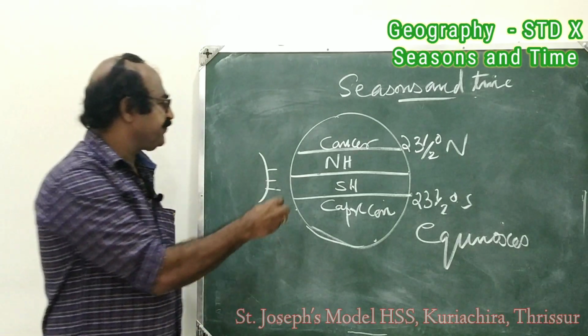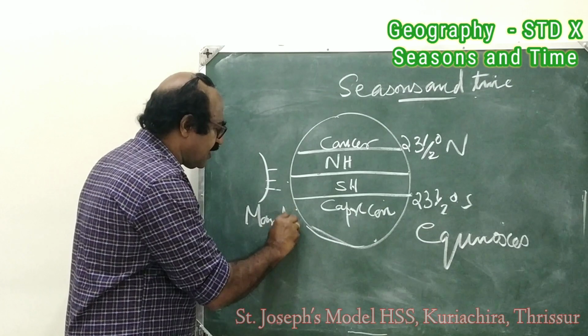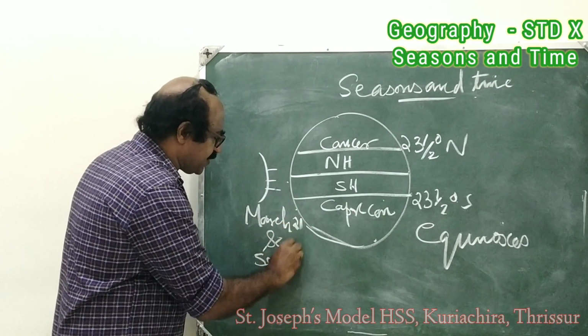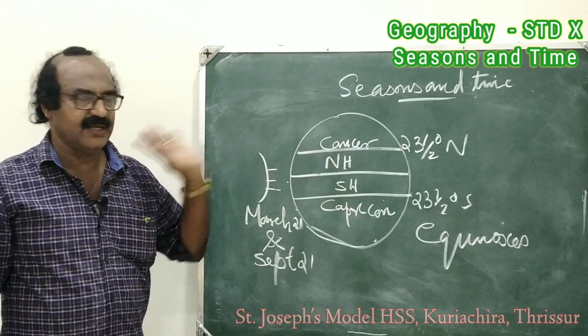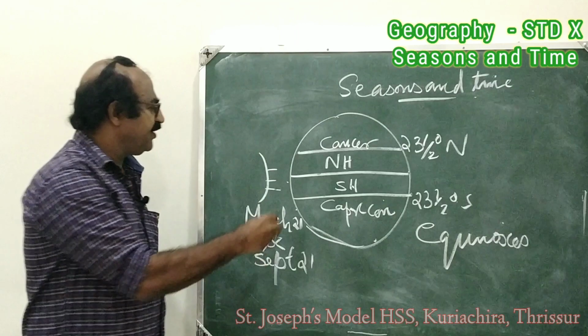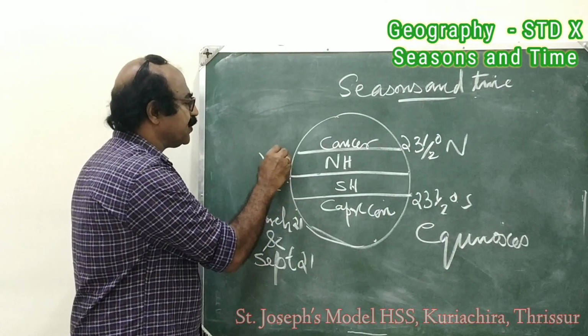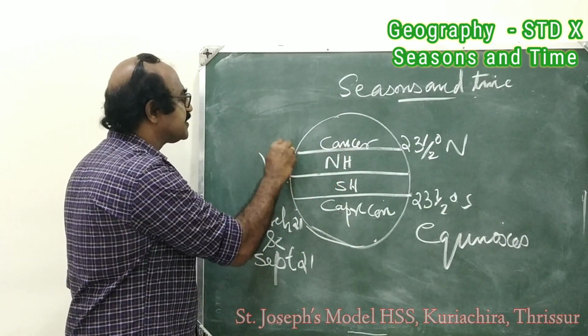Then I told you, when it is happening: March 21 and September 21. These 2 days are happening equinoxes. Then this sun moves from the equator to Tropic of Cancer on March 21.